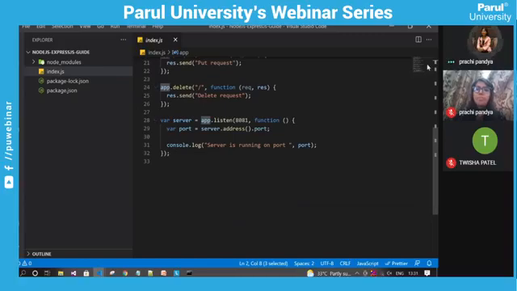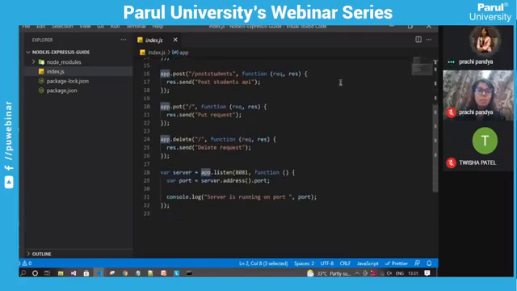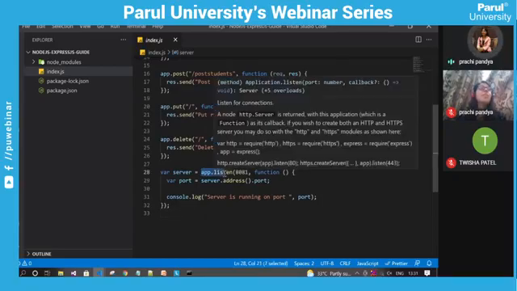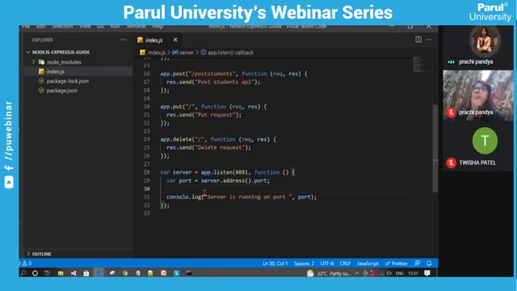Okay. So before going to the API, I will show you how the server will be created. We are creating our server on port 8081. As you know, when you go to the industry for a job, you will get to know that applications are running on different ports on the server. So we need to create our server on a specific port. So we are creating our server on port number 8081. Our application will listen on that port for any incoming request and for sending any outgoing response.